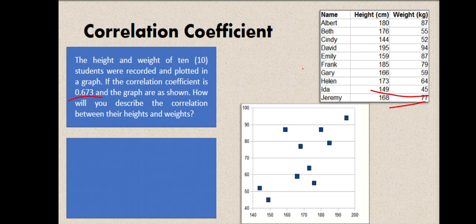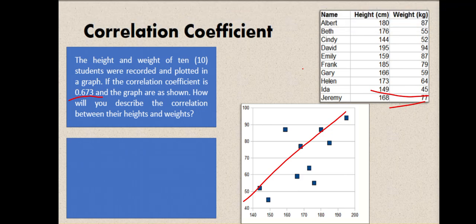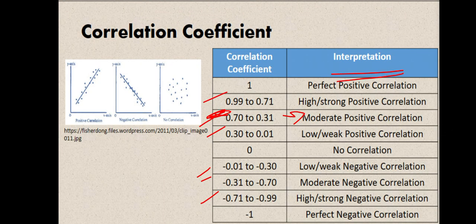And then, based din sa graph na pinakita, if we plot it or make an imaginary line, meron siyang positive na correlation. Therefore, if one variable increases, the other variable also increases. And then based sa ating table, they have moderate positive correlation.